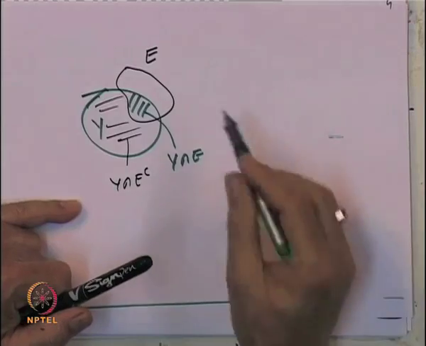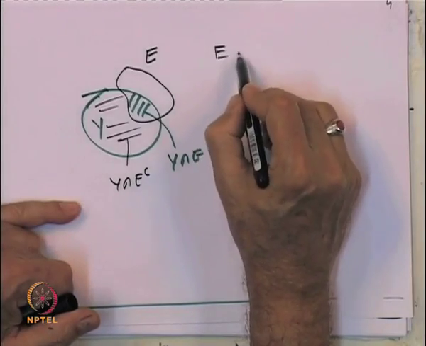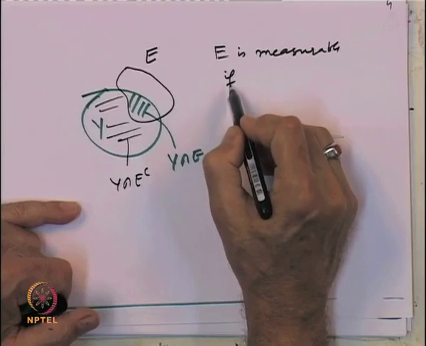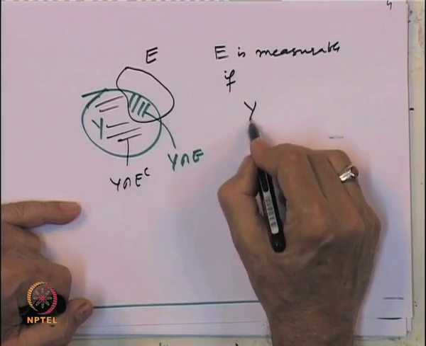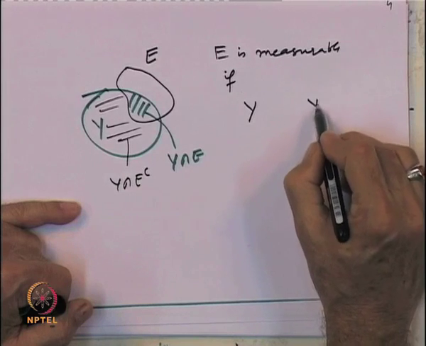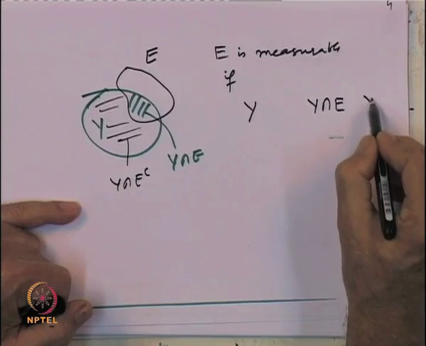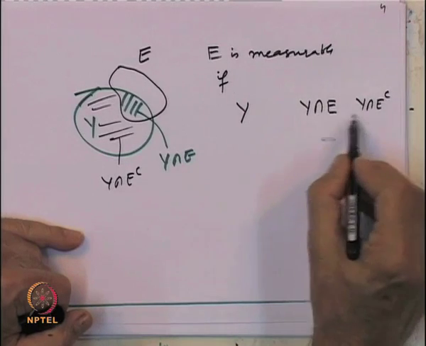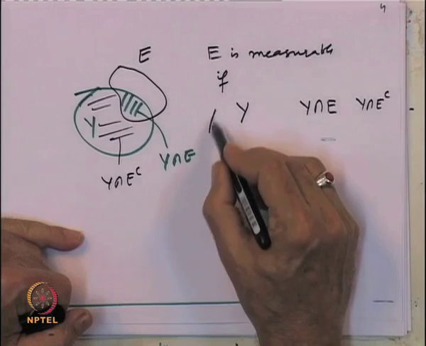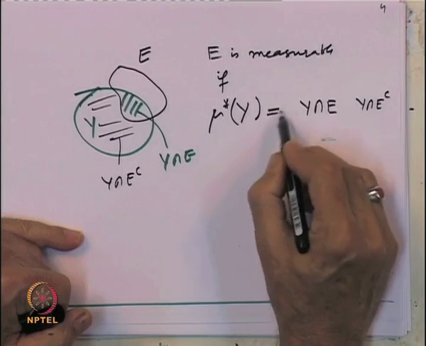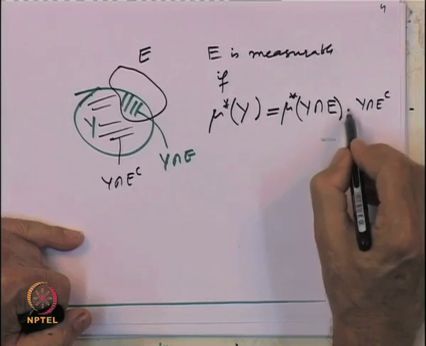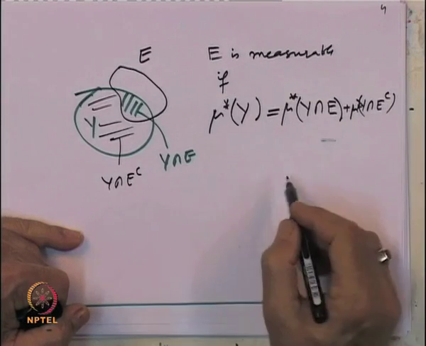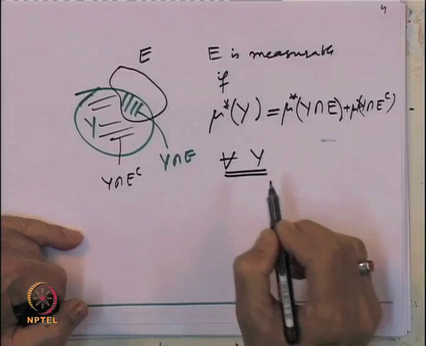The requirement is that mu star of y is equal to mu star of y intersection E plus mu star of the other part. That should happen for every y, and that is important.